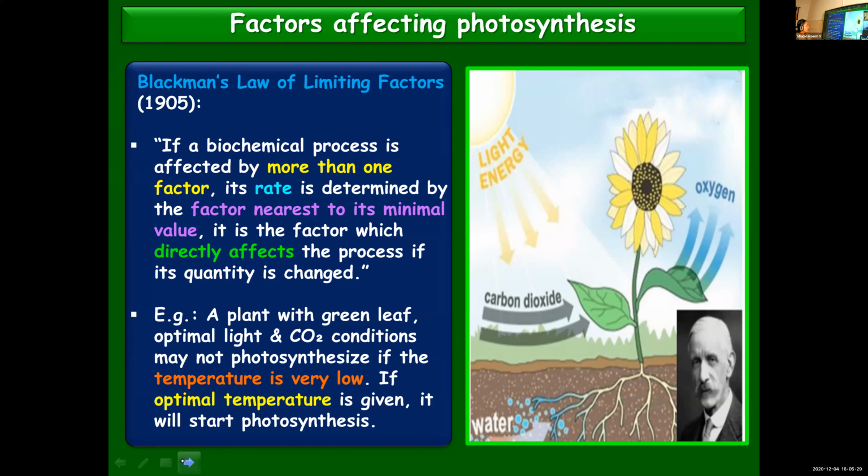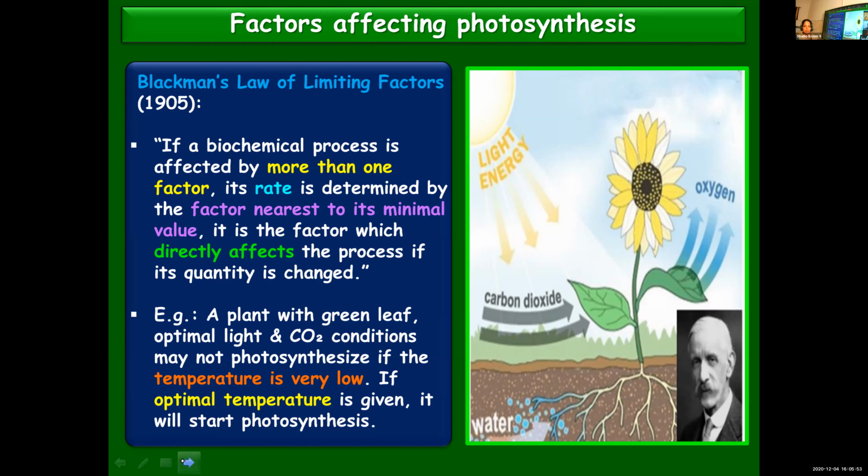If a biochemical process is affected by more than one factor, its rate will be determined by the factor nearest to its minimal value. It is a factor which directly affects the process if its quantity is changed. And they have clearly explained it in the example.